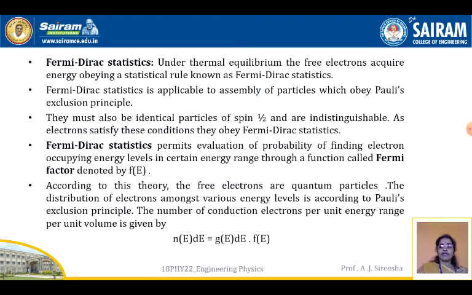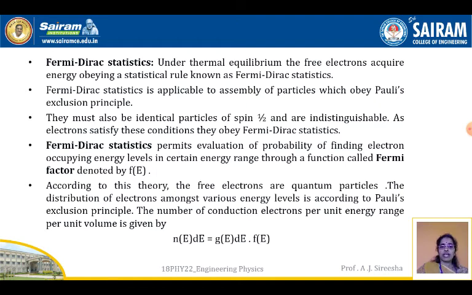Next, what exactly is Fermi-Dirac statistics? In the first slide, I told you the second assumption: Pauli's exclusion principle and Fermi-Dirac statistics. Now we will see what exactly Fermi-Dirac statistics is. Under thermal equilibrium, the free electrons acquire energy obeying a statistical rule known as Fermi-Dirac statistics. Fermi-Dirac statistics is applicable to an assembly of particles which obey Pauli's exclusion principle. So Fermi-Dirac statistics are a set of statistics obeyed by particles which obey Pauli's exclusion principle.